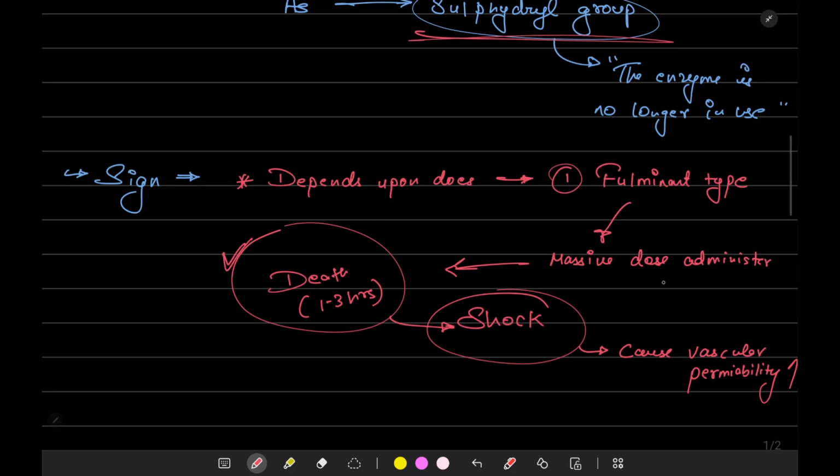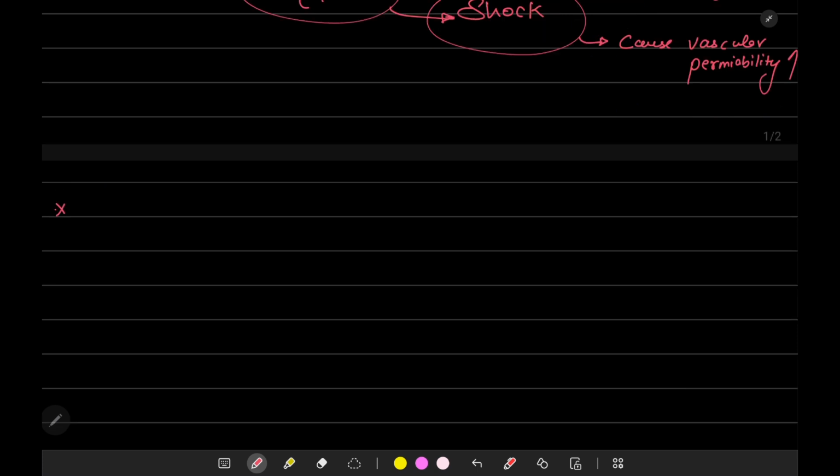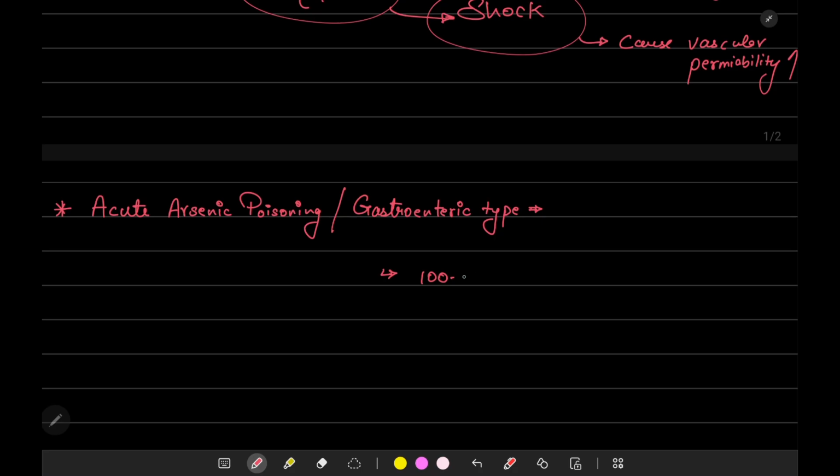What does a massive dose mean? That is 3 to 5 grams of arsenic. It is considered a massive dose, and this is the fulminant type of arsenic poisoning. The second type is acute arsenic poisoning, also known as gastroenteric arsenic poisoning. It occurs when arsenic is consumed in a small dose, that is 100 to 200 milligrams, and it affects the whole body.